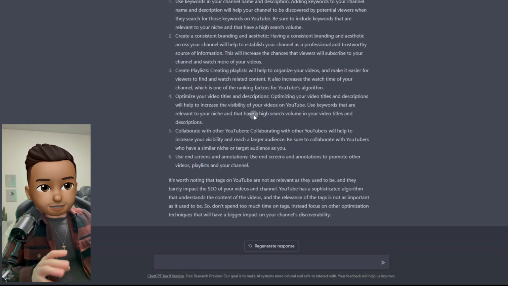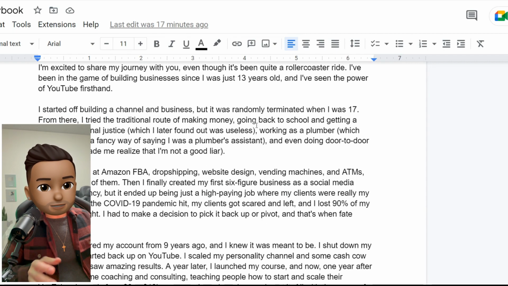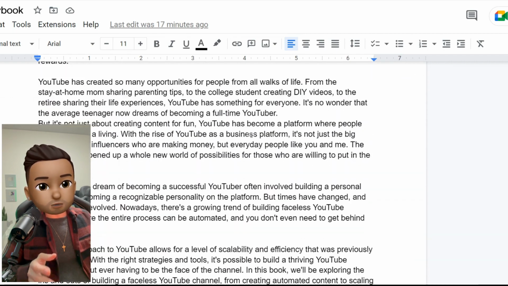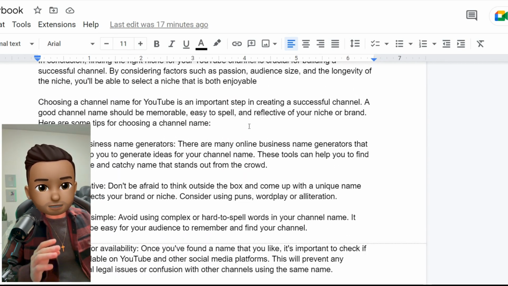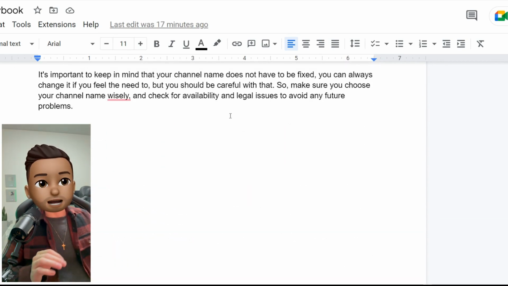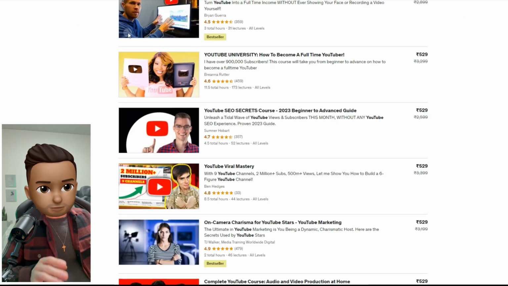So really, that's where I stopped, and I have an entire book now. I have the first quarter of the book already written out, all by ChatGPT, and I'm not going to leave it this way. I'm going to keep optimizing it, keep adjusting it, and make it a real thing that we can actually sell and actually get a lot of course sales.